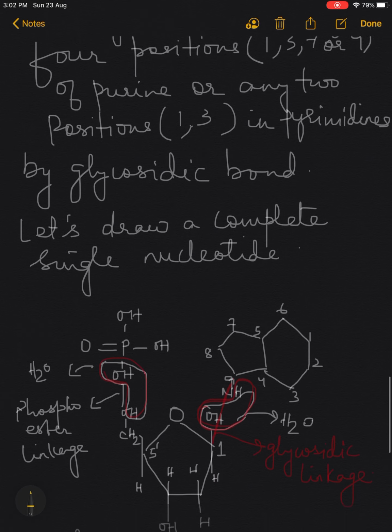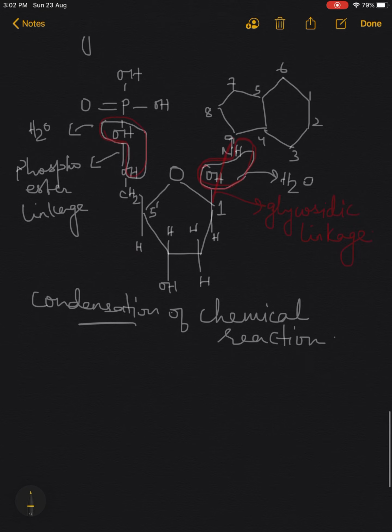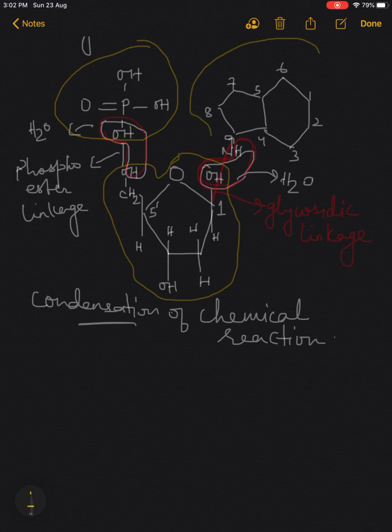Now let me show how these bonds are formed. Children, see, this is the sugar, the yellow portion that I am drawing for you. This is the phosphate group and this is the nitrogenous base. Remember, as I told you, the phosphate group will join at the fifth carbon.